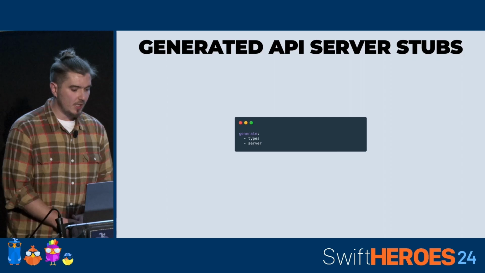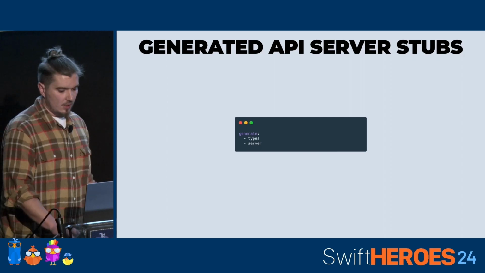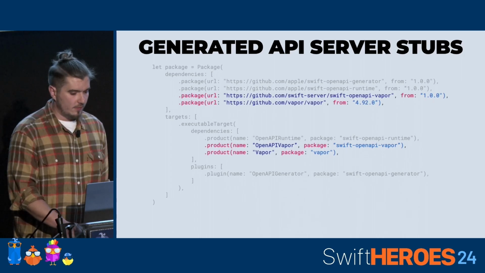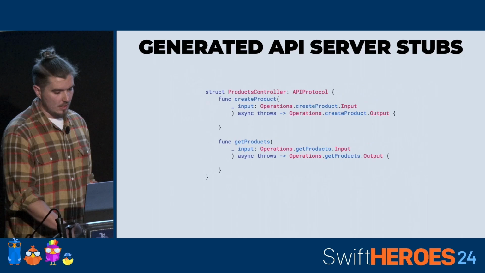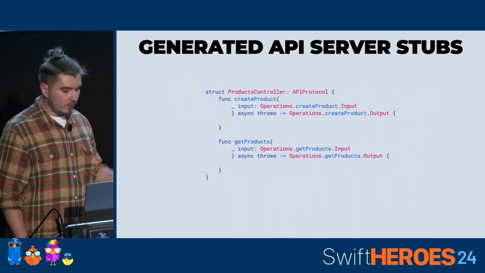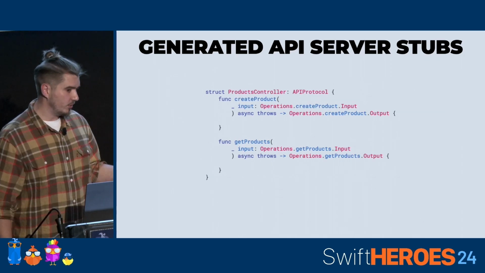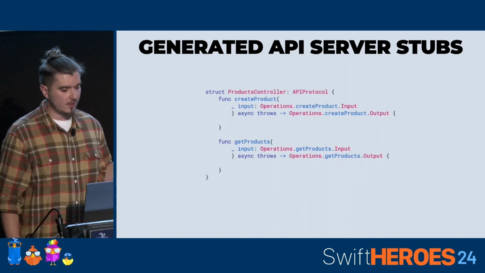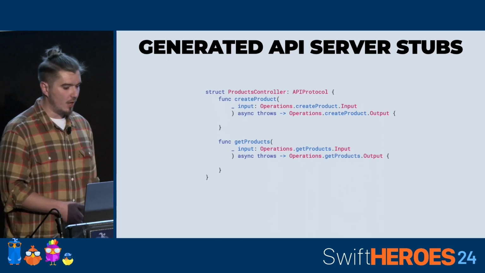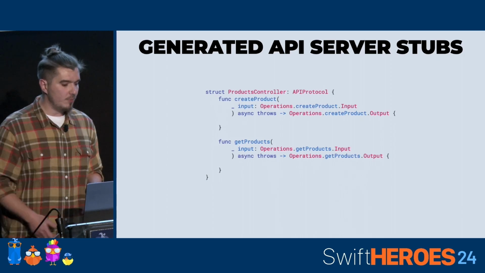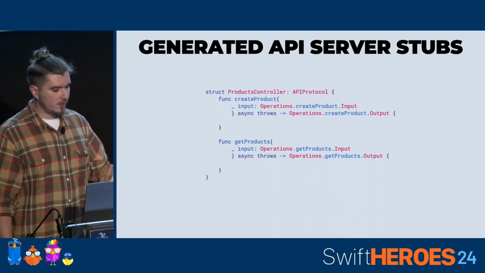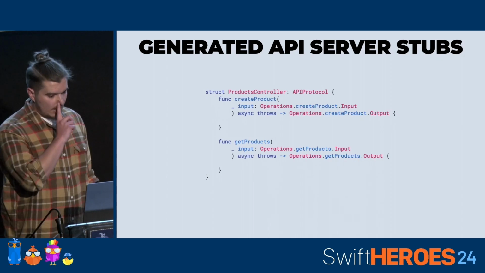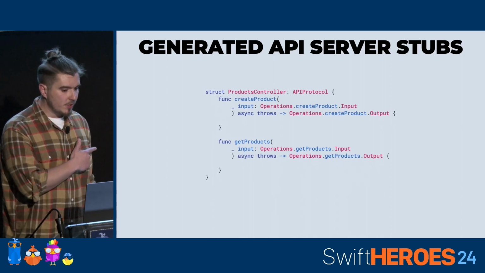So Swift OpenAPI Generator can create the server stubs. In order to do that, we need to add the Vapor dependency. And if we build the project, we won't see that. We only had the API protocol, which is defined by the types, not by the server declaration in our schema. But if we create our controller, which inherits from the API protocol, we have these empty methods to declare and to implement. But as you can see, there is no request. And this is a big issue.